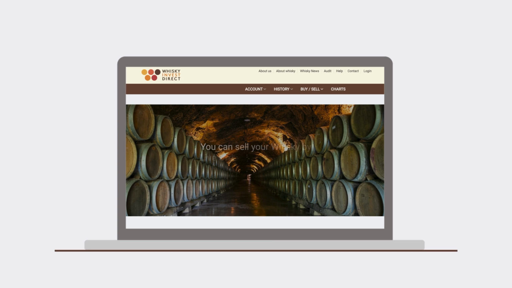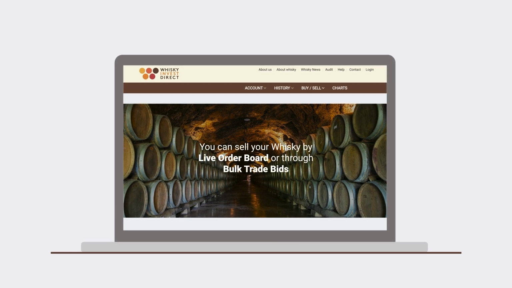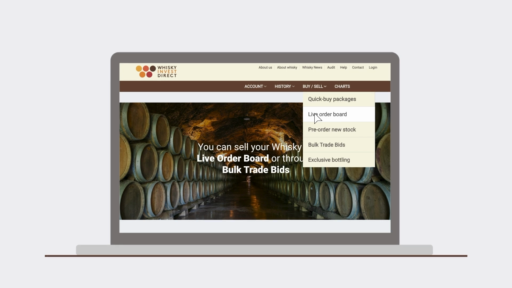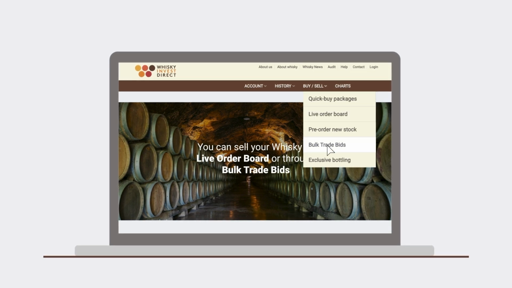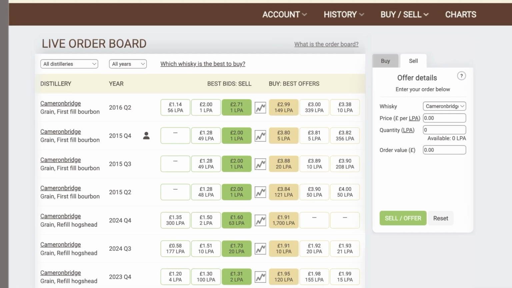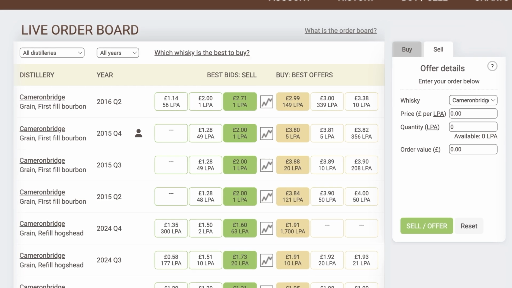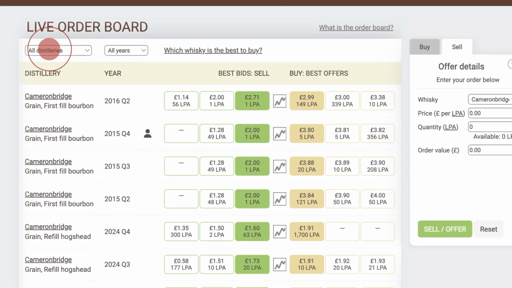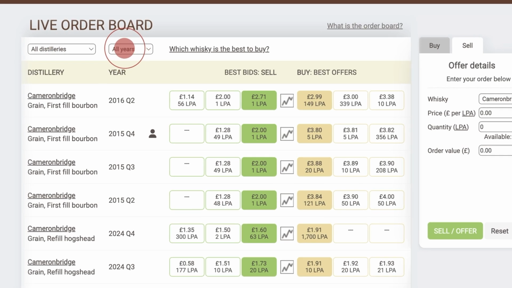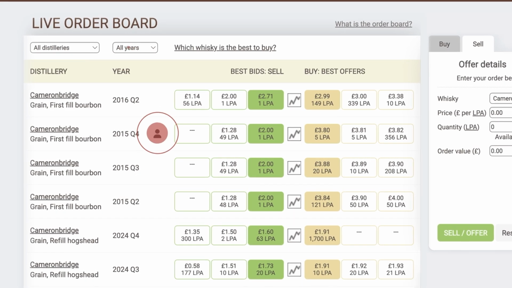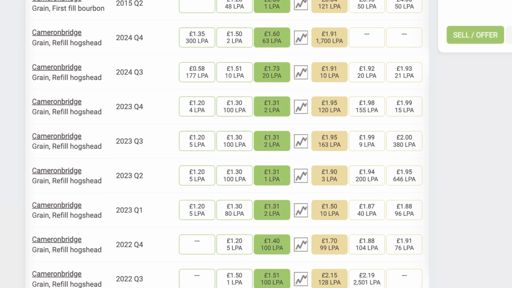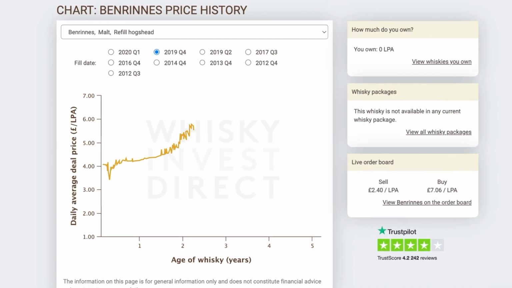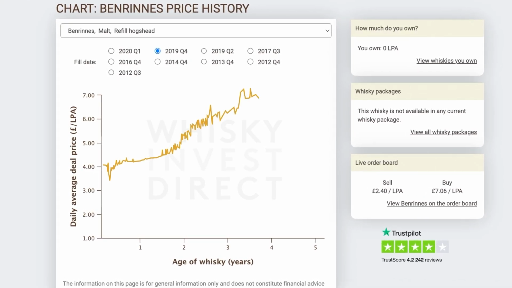You can explore how you can sell your whisky investments in two ways, either by the live order board or through bulk trade bids. The live order board is the marketplace where you can buy and sell whisky stocks in real time. You can use filters to find specific distilleries, years, and price trends. The person symbol represents whisky lines you already own. Graphs help track trading price trends, showing whether prices are rising, stable, or declining.